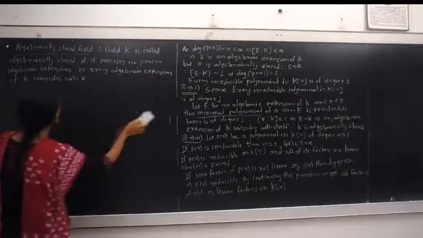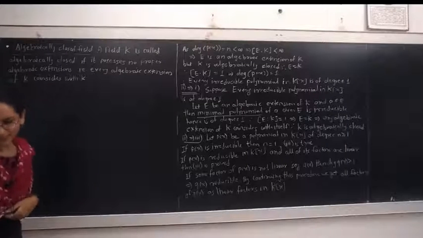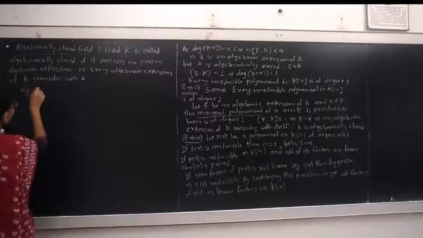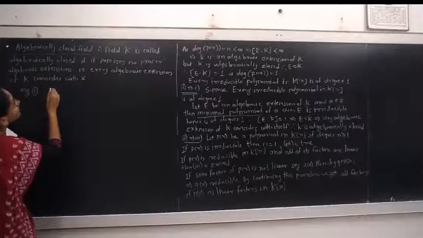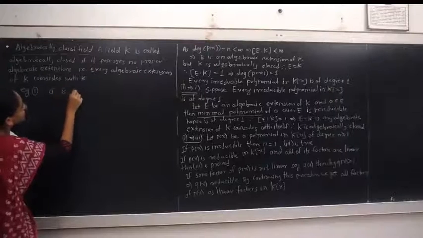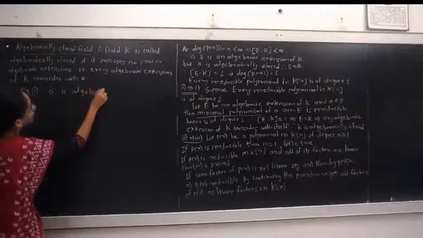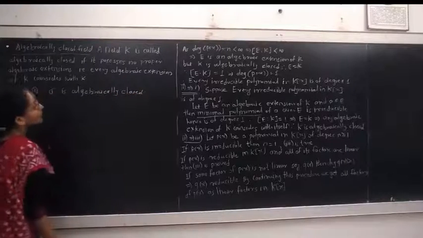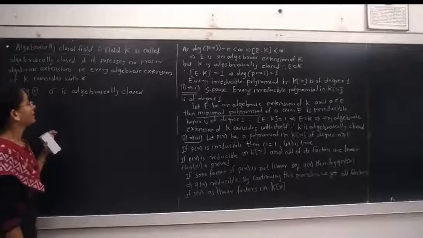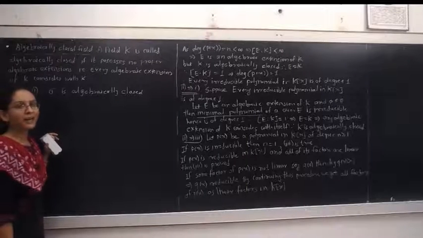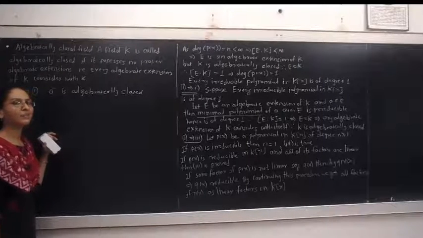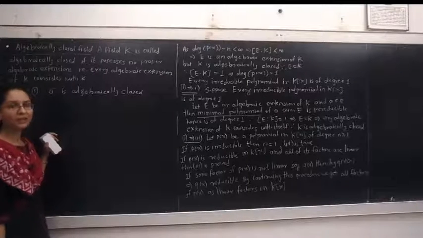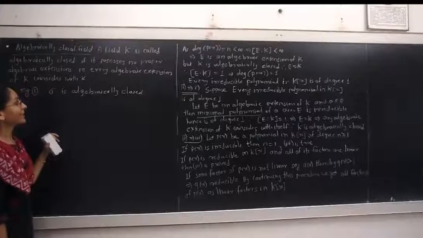The next definition is algebraically closed field. Now we see the examples of algebraically closed field. First example, the field C is algebraically closed, because there is no proper algebraic extension of C. If there is some proper algebraic extension of C, then that is C again.